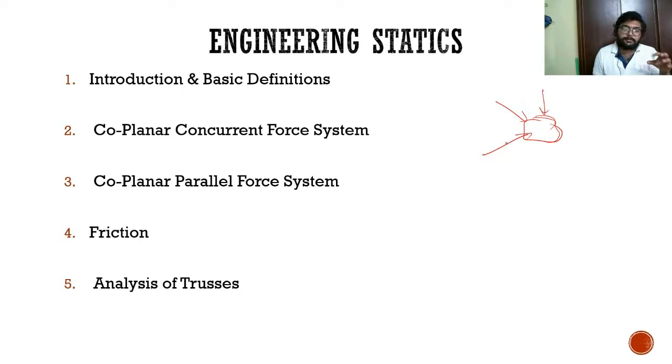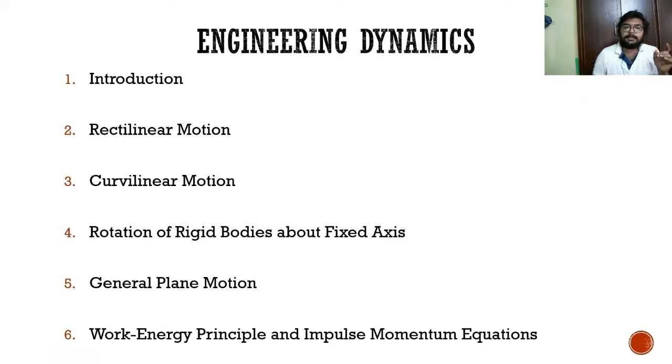When these forces are acting, how this body behaves, that study is called engineering mechanics. Now if this object is at rest, then it is statics. If this object is under motion, either under uniform velocity or uniform acceleration or non-uniform acceleration, anything, but if it is not at rest, it is under motion, then that comes under dynamics.